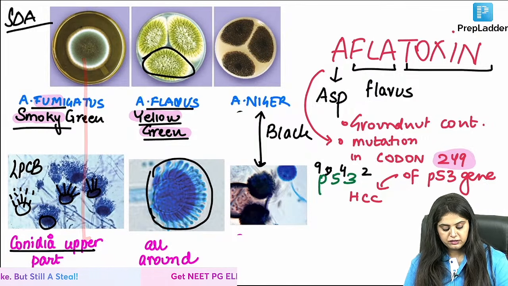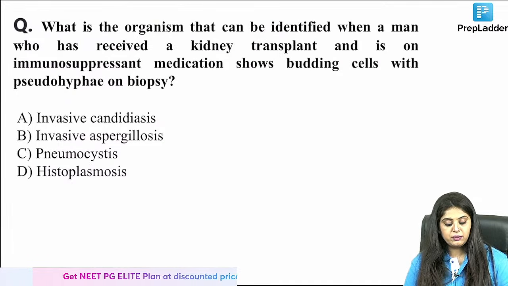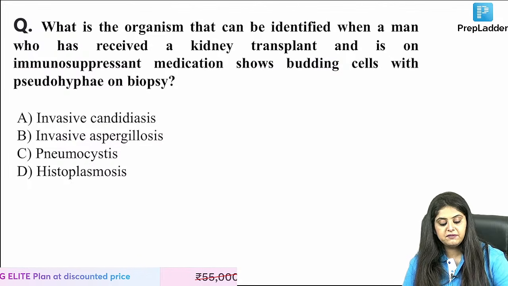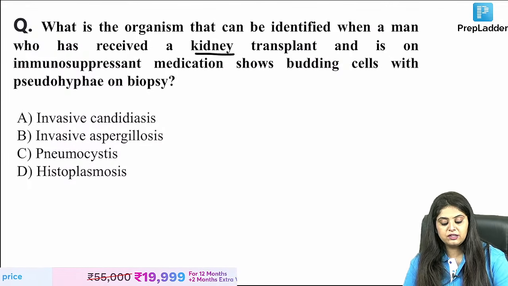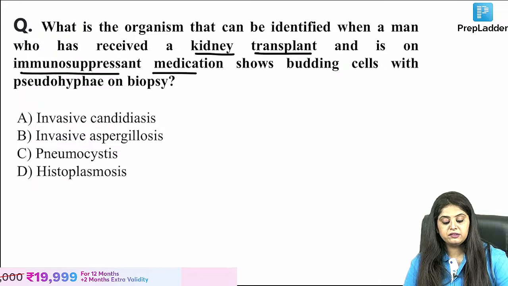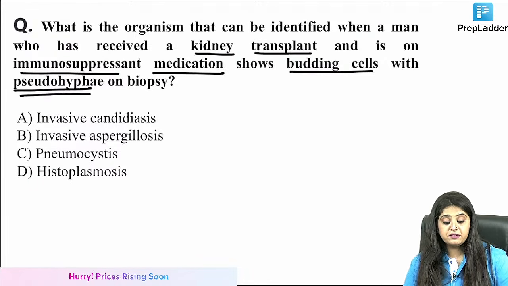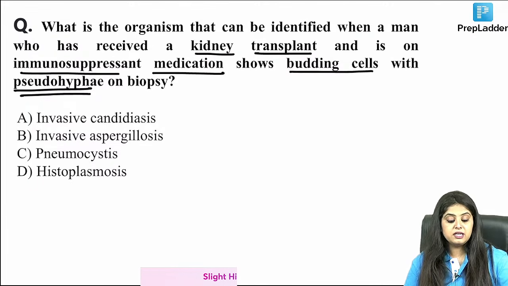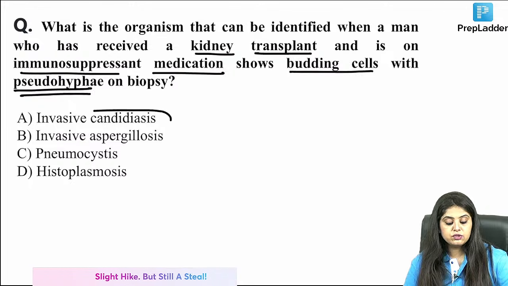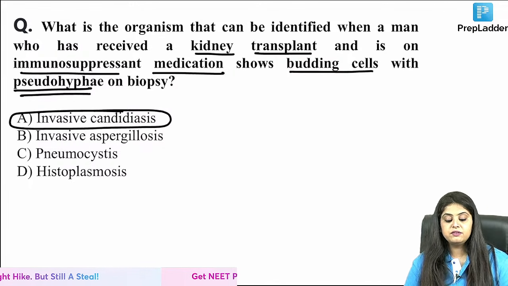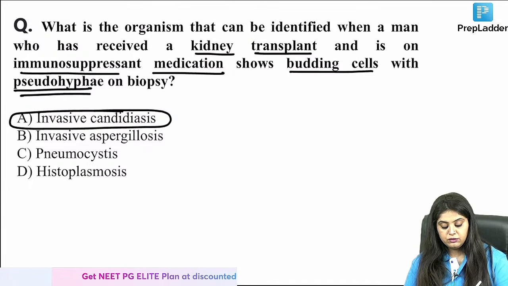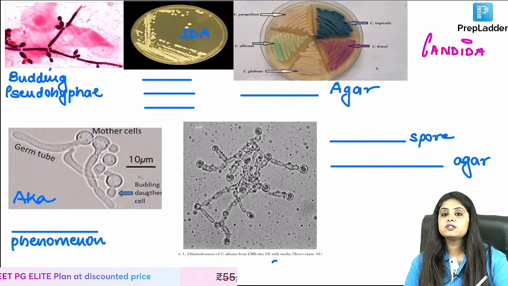Okay, all aspergillus questions are done. Coming to the next one. What is the organism that can be identified with the man who received a kidney transplant and is on immunosuppressant, because every transplant patient is, shows budding cells with pseudohyphae? This is what you guys were asking me in the beginning. Pseudohyphae दिखेगा तो क्या सोचने वाले हो मैम? Pseudohyphae दिखेगा तो we will think of candida. So that means you will now tell me all the candida questions in one place.